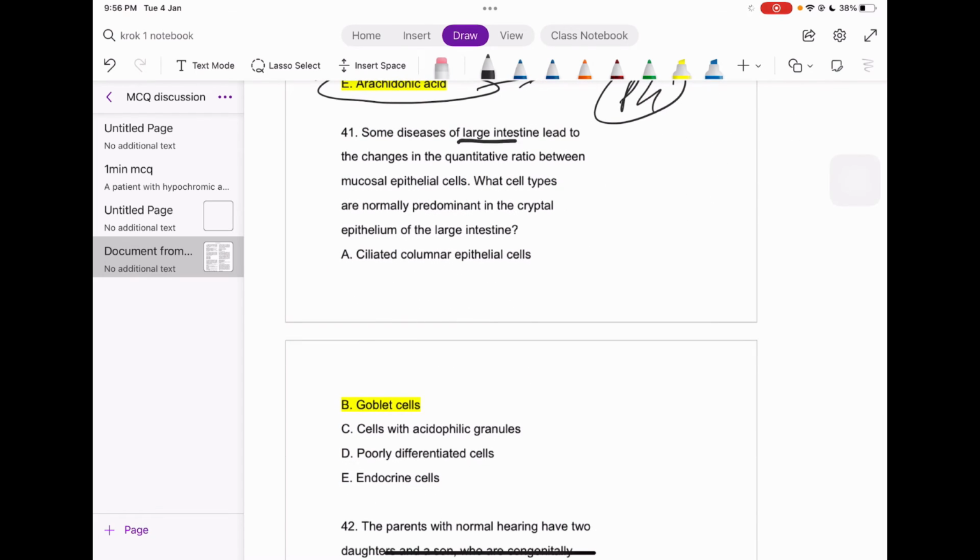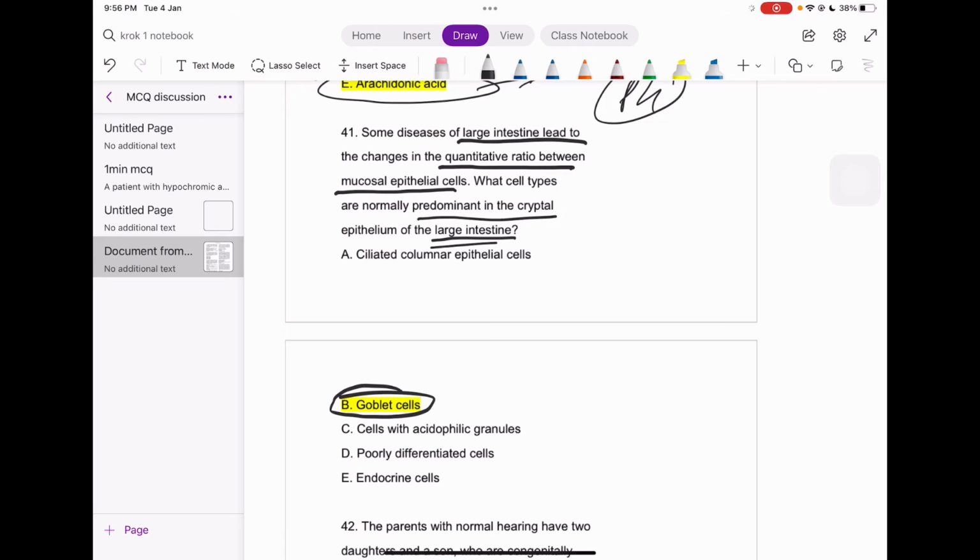Disease of the small intestine leads to changes of the quantitative ratio between the mucosal epithelial cells, but which cell types are normally predominant in the cryptal epithelium of the large intestine? Again, guys, the most abundant kind of cell inside our intestine is the goblet cells, right? Sometimes they may also be referred to as mucinous cells in some books.